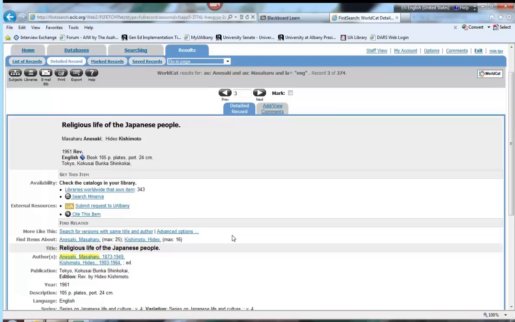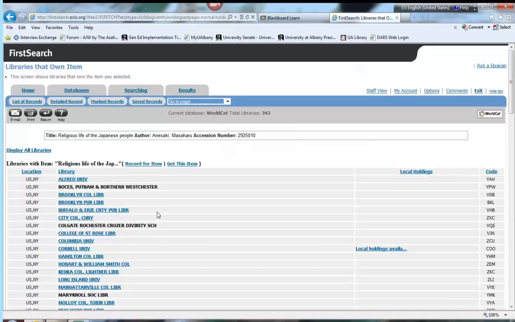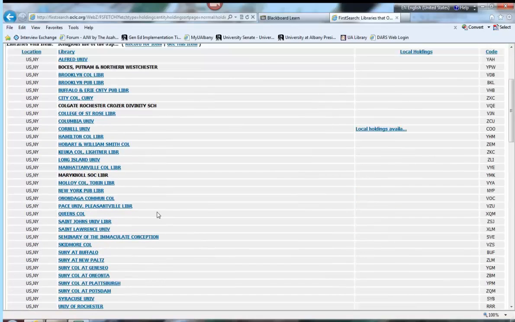I'd like to order it through interlibrary loan. First thing I usually do is check to see what libraries own it. Why? Well, let's say, for example, a nearby library like RPI or Siena or St. Rose might actually own it, in which case it would be easy for me just to go down the street and pick it up instead of ordering it. Here I see Skidmore, that's not too far away from us, that owns it.